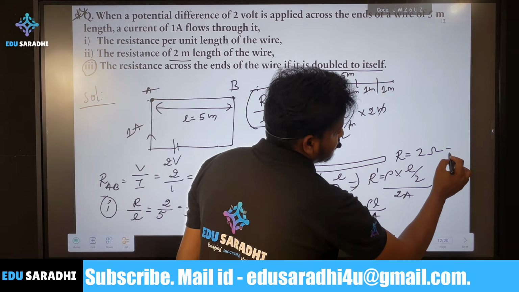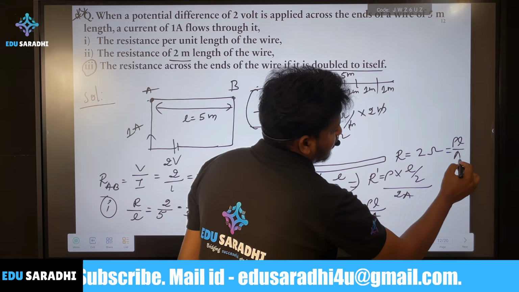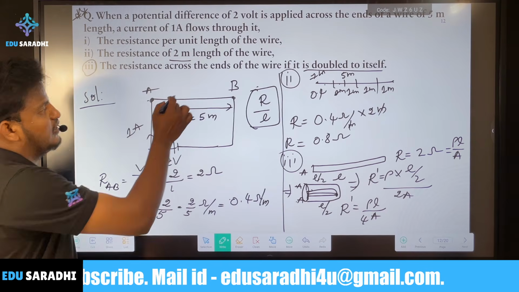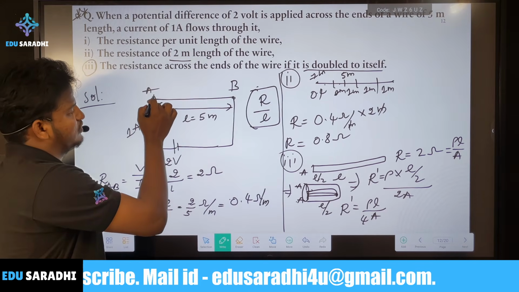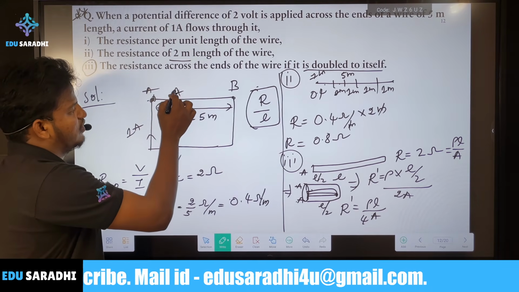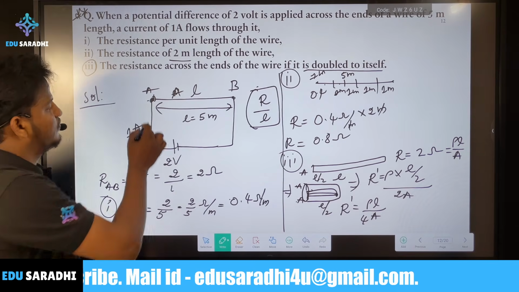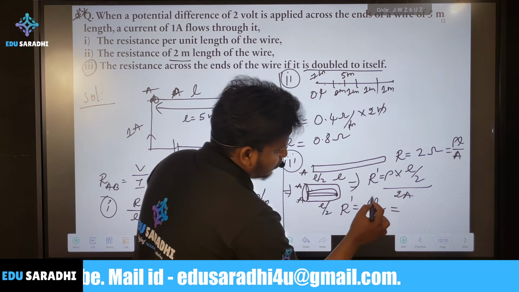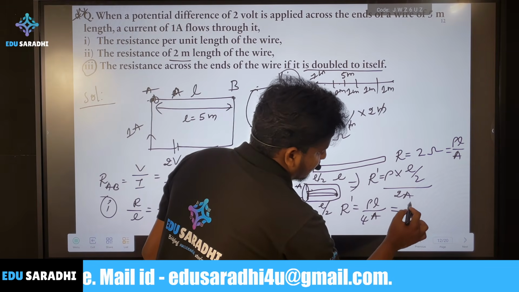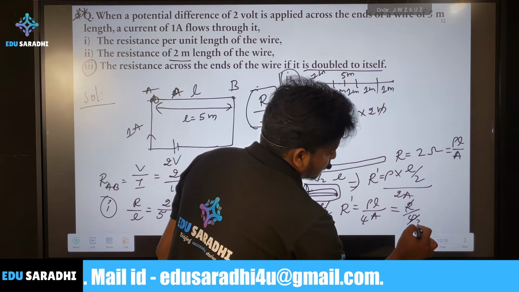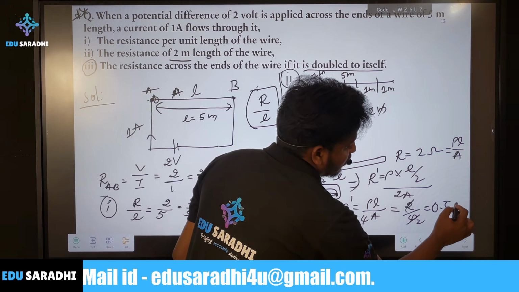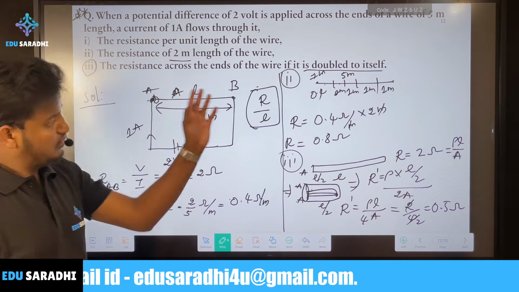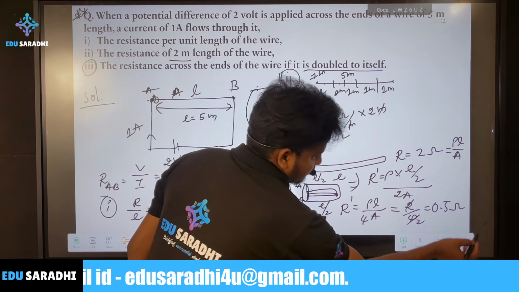Then this is equal to rho L by A, because as we know, R is equal to rho L by A. If you take this L and this cross section area of the wire, we take any cross section here, so this one is A. So rho L by A, we can directly write 2 by 4. That means it's 0.5 ohms. So this is 0.5. You can pause here and write this down.